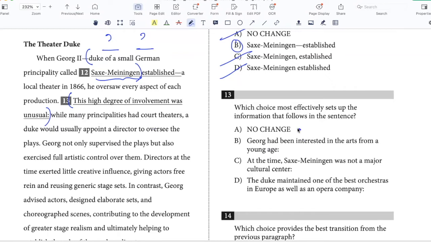George had been interested in the arts from a young age. That can't be a good introduction because the next part is not talking about his age or how young he was when he started. At the time, Saxe-Meiningen was not a major cultural center. So again, this next part is not about Saxe-Meiningen. It's about George's involvement. The Duke maintained one of the best orchestras in Europe as well as an opera company. Okay, so these are other involvements that he had in the arts, but it doesn't have anything to do with theater. So the best answer is A.